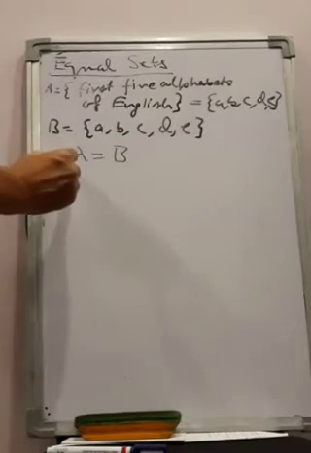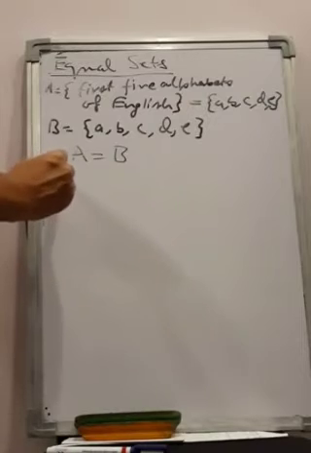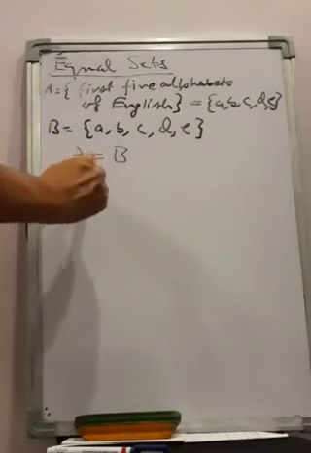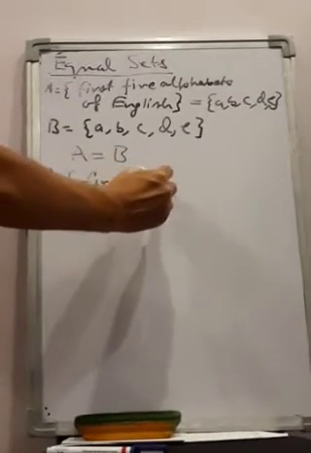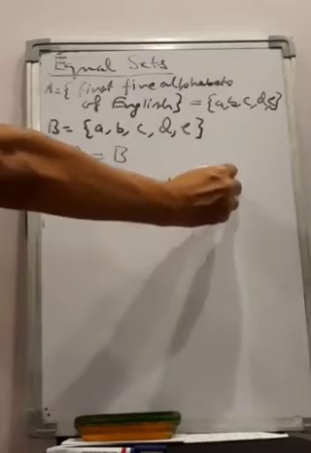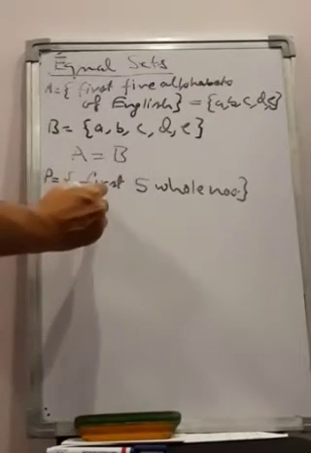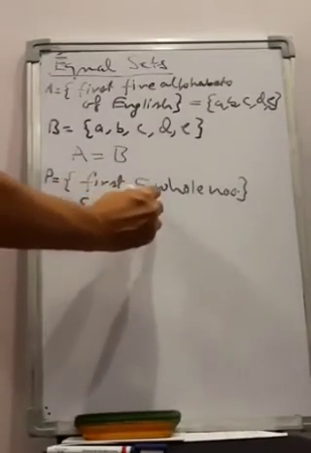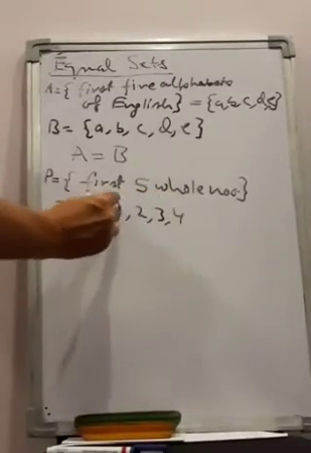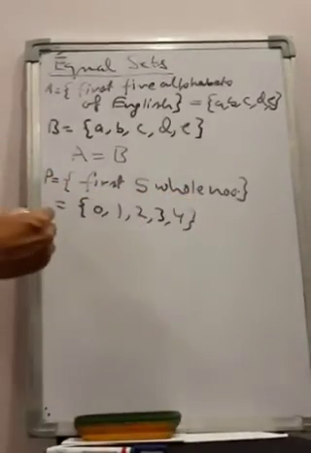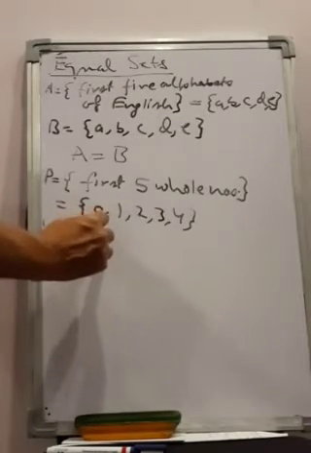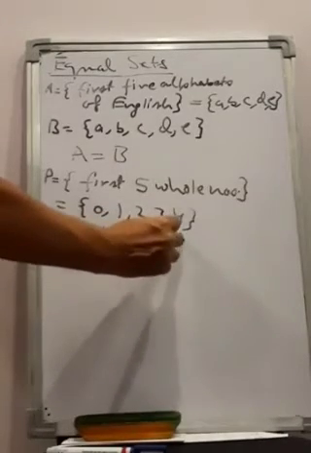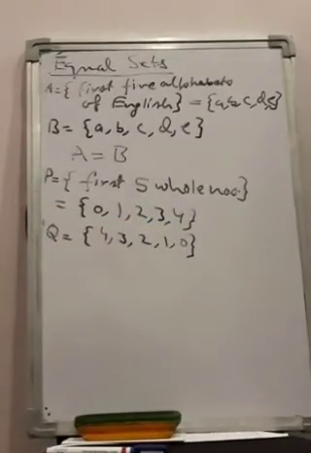Now let us take another example. Say P is the first 5 whole numbers. So what are the first 5 whole numbers, can you tell? 0, 1, 2, 3, 4. Now take another case, Q. The elements are 4, 3, 2, 1, 0. Are they equal sets? Look at the two sets and tell.